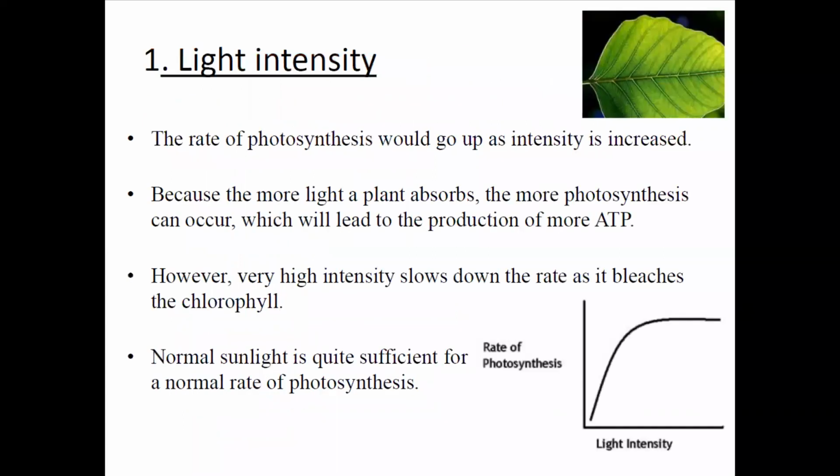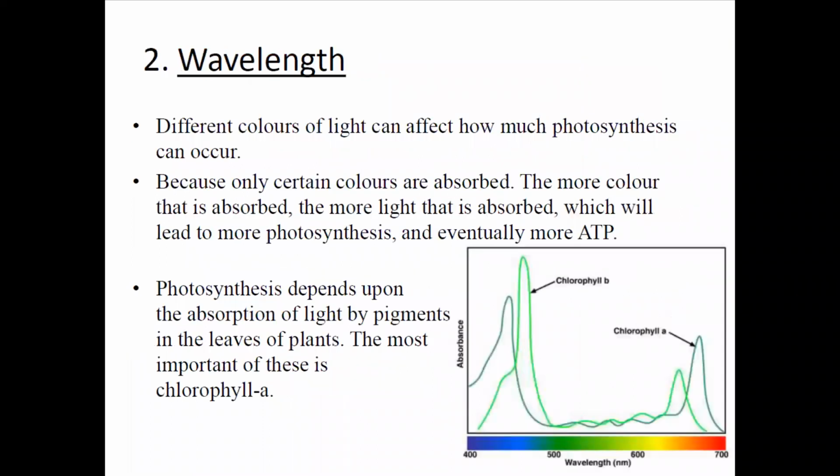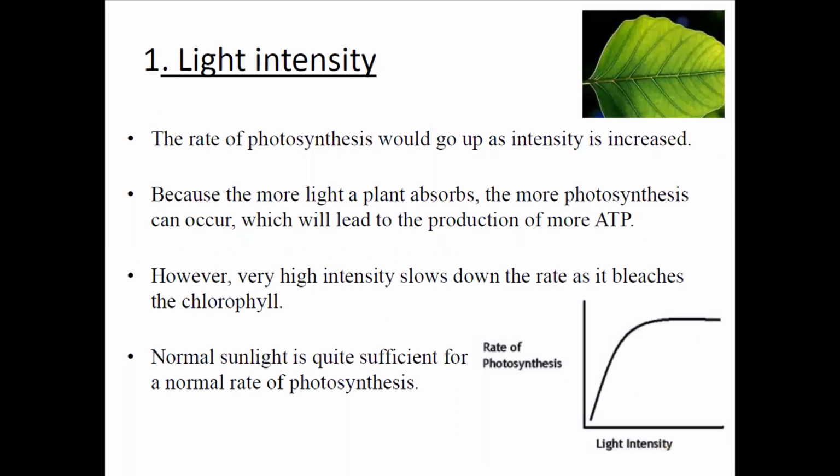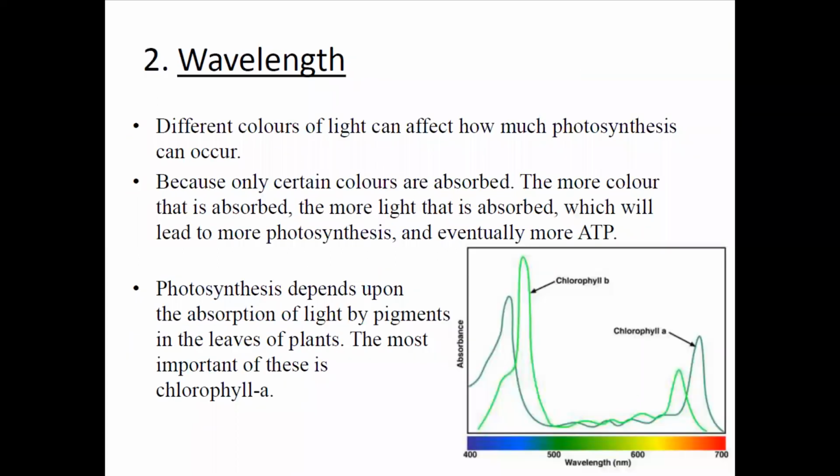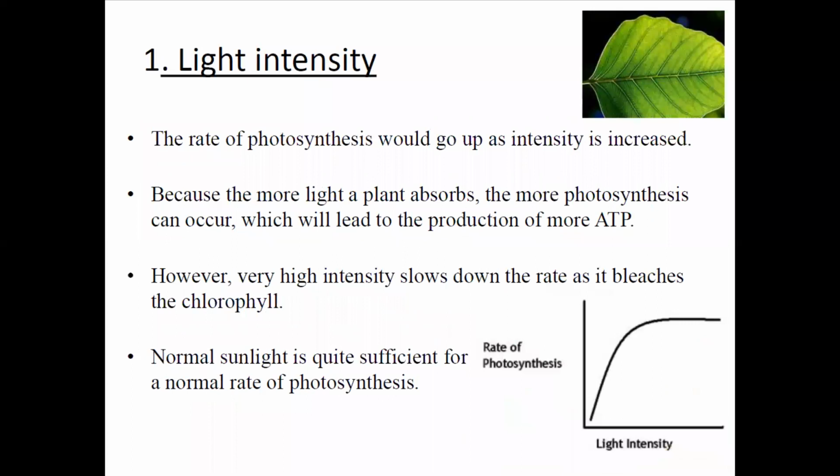Now, coming to each of the factors separately, first of all is the light intensity. Basically, the factors on which photosynthesis depends are many. The first factor is the one which involves the production of oxygen. Okay, so there are four products mainly.